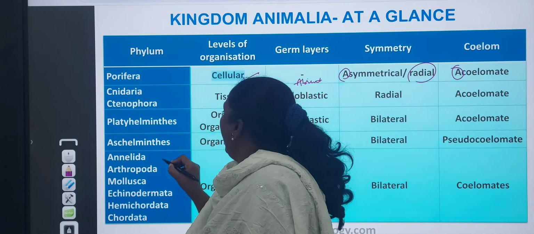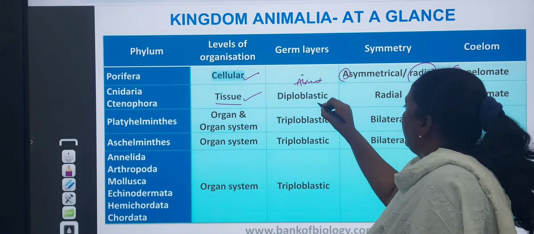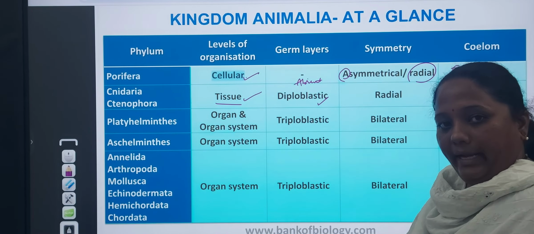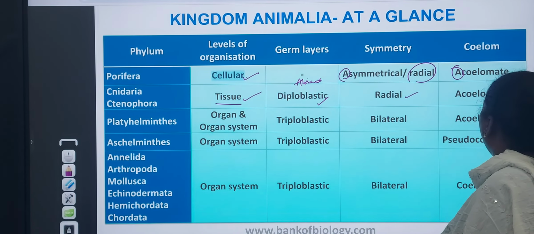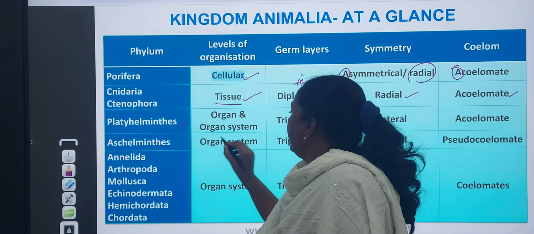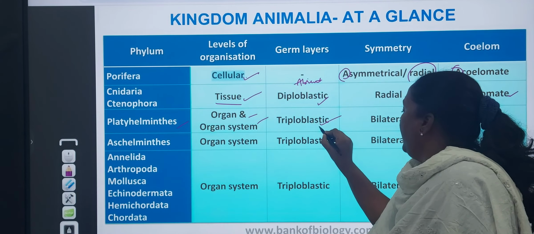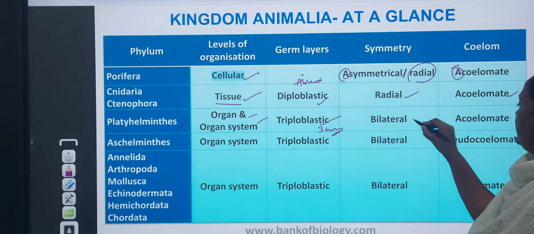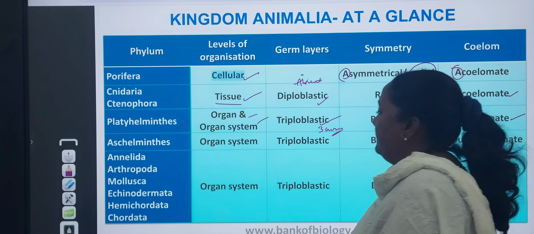Next, coming to Cnidaria and Ctenophora, the level of organization is tissue. Here the cells are diploblastic. Diploblastic means endoderm is present but mesoderm is absent. Symmetry is radial. Here coelom is also absent in the Cnidaria and Ctenophora. Platyhelminthes: organ and organ system level. Here you see triploblastic, meaning three germinal layers are developed. Symmetry is bilateral, can be cut into two halves. Acoelomate, here also coelom is absent.